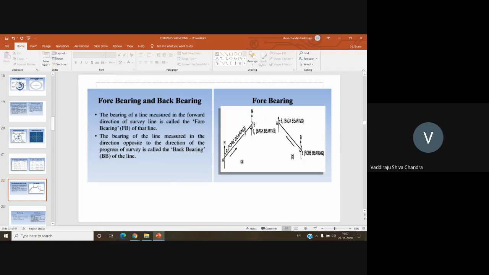So when I am moving from A to B, the bearing which I am taking with respect to north is called the forebearing. Similarly, the bearing BA which I am taking with respect to north only, but in the opposite direction of the survey,